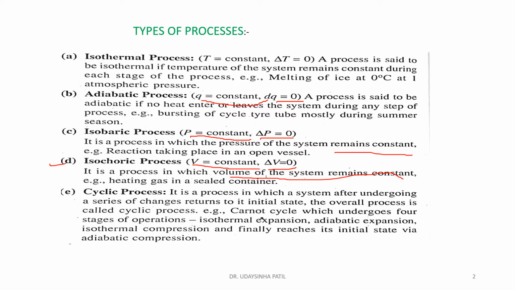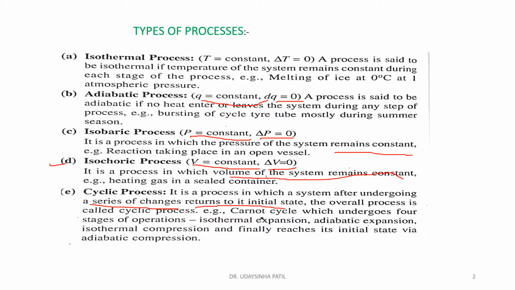Next one is the cyclic process. Cyclic process means it is a process in which a system, after undergoing a series of changes, returns to its initial state. When a system undergoes a series of changes and again returns to its original or initial state, the overall process is called a cyclic process.